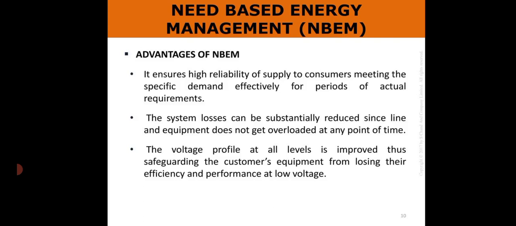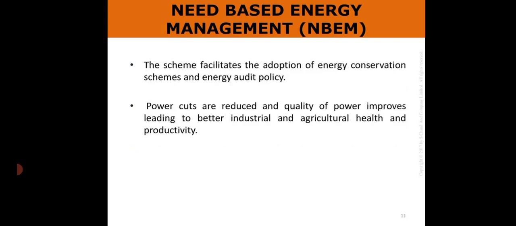Next, the voltage profile at all levels is improved, thus safeguarding the customers' equipments from losing their efficiency and performance at low voltages. The scheme facilitates the adoption of energy conservation schemes or energy audit policy. Next, power cuts are reduced and quality of power improves, leading to better industrial and agricultural health and productivity.